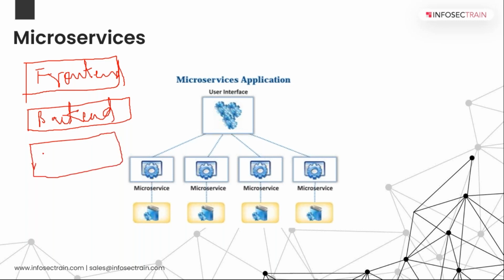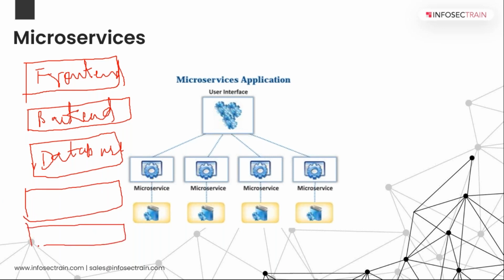It will have a database to store all our usernames and passwords, all of the information which we are giving to Facebook. For sure, it will have n number of things like this.